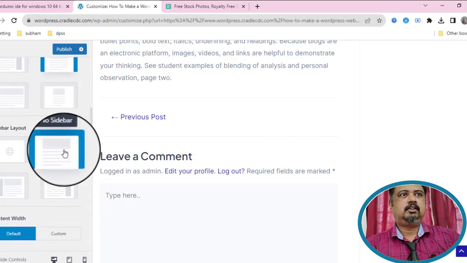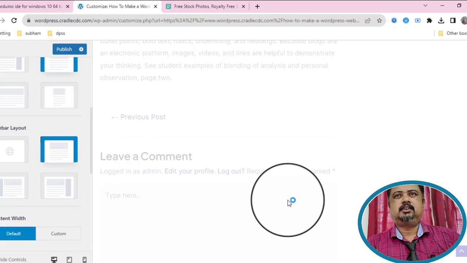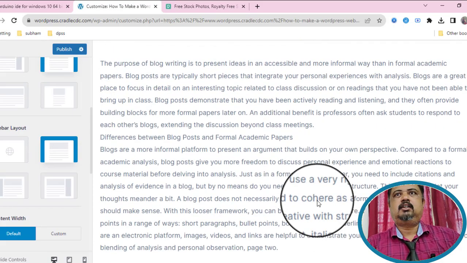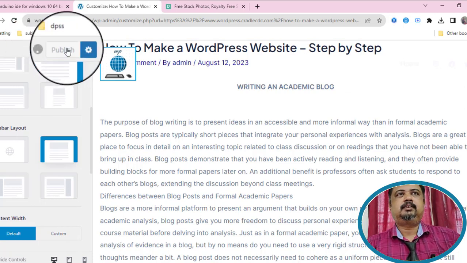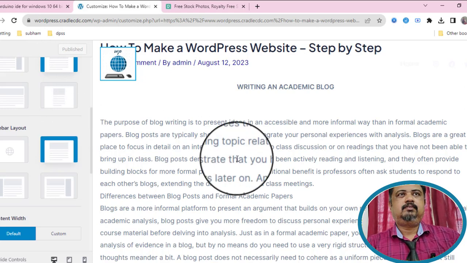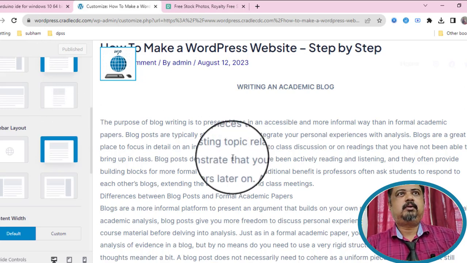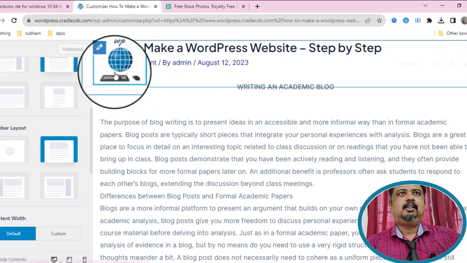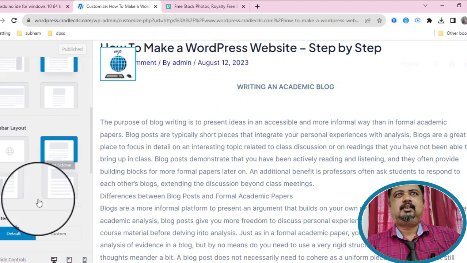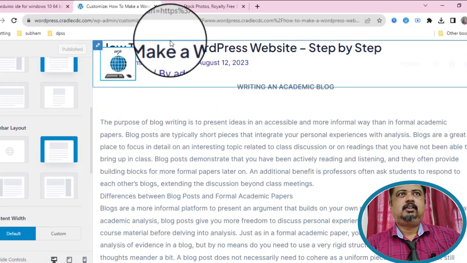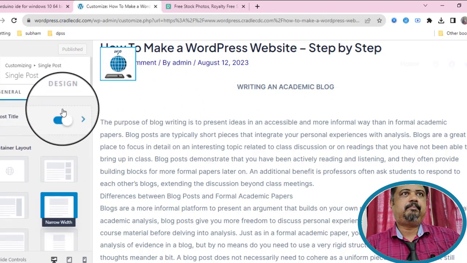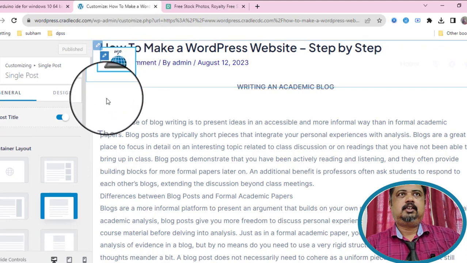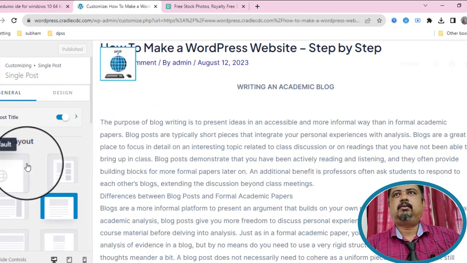And for sidebar, we have to select that. See, now sidebar is gone. So we have to publish that. But now one problem we're facing, that is, the heading or title of the post is overlapping with this logo of our website.